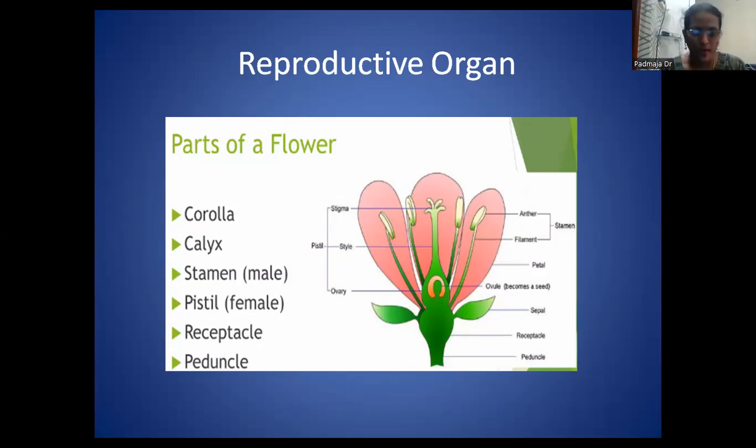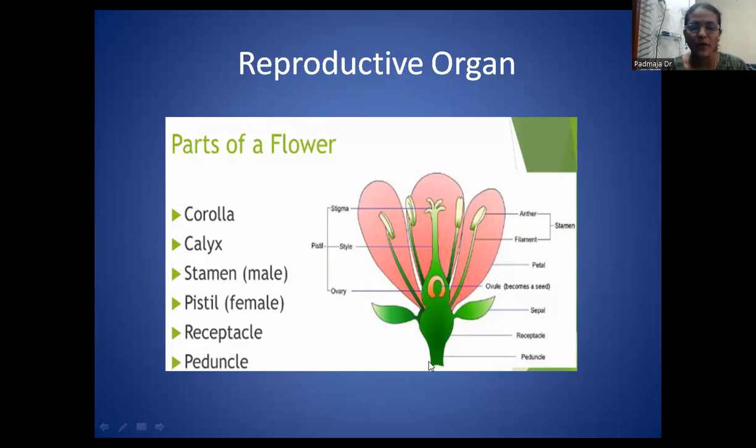If you see here a beautiful structure, you are already familiar with all these parts, but we are going to study them in depth regarding the male gametophyte and the female gametophyte. The future topics will be related to the internal study of this flower only. Here you see the parts like the corolla, calyx, and the stamen. In taxonomical terms, we consider the stamen as the androecium, and the pistil is considered as the gynoecium, and the receptacle and the peduncle are also parts of a flower.